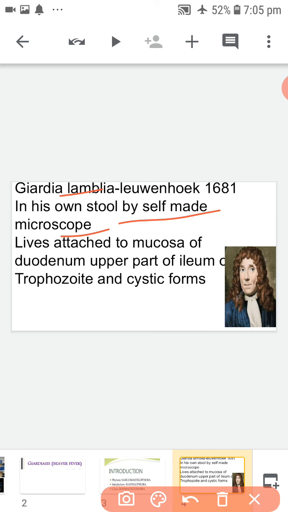The organism is named Giardia after Professor Giard of Paris and Lamblia after Professor Lambl of Prague, who made a detailed study of the parasite.